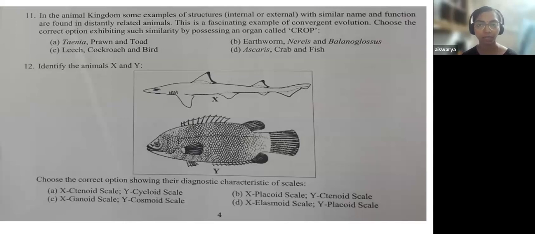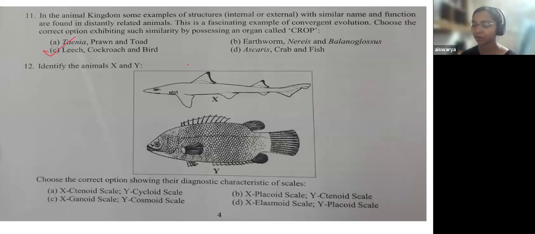Looking at the options, if you know where you find this part of the alimentary canal, the crop, you can directly go to the option. The answer for this particular question is C, leech, cockroach, and bird.